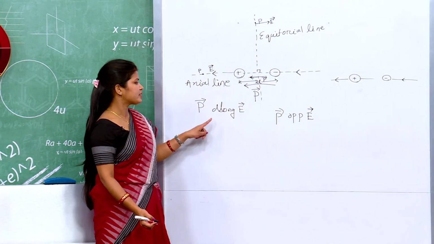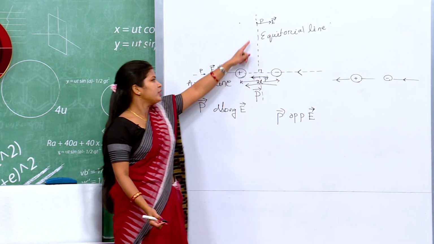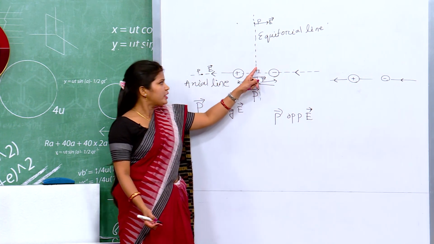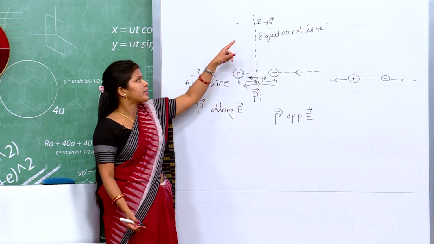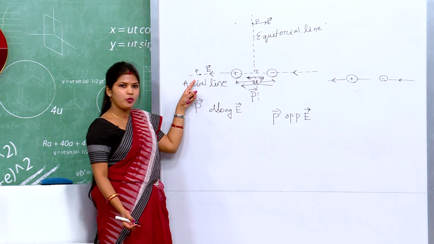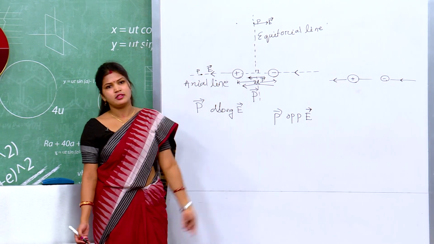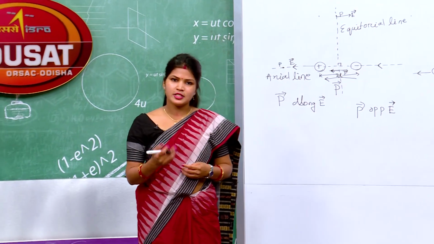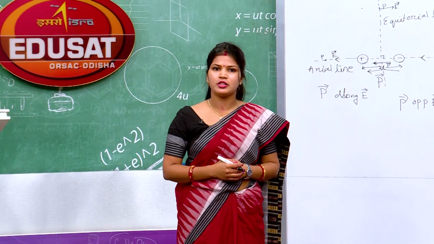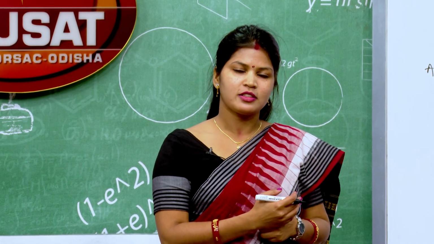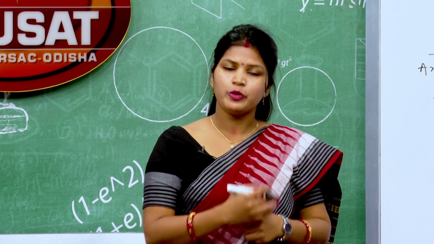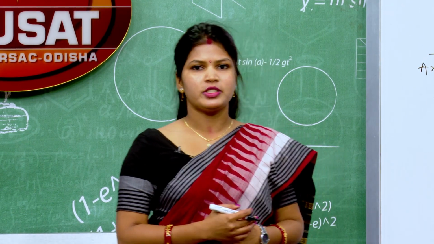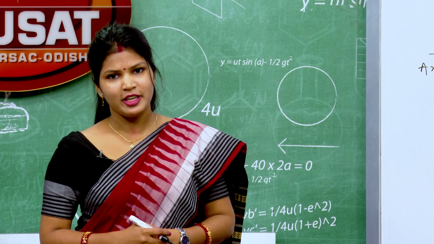So, on the axial line it is along E, and on the equatorial line it is opposite to E. Then we will discuss how to find the electric field intensity at any point in the next lecture. So, we discussed today about electric fields, and the more important part, that is the electric dipole, and in the next lecture we will discuss more about it.